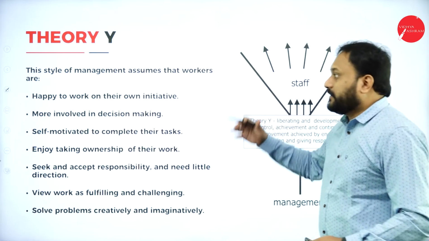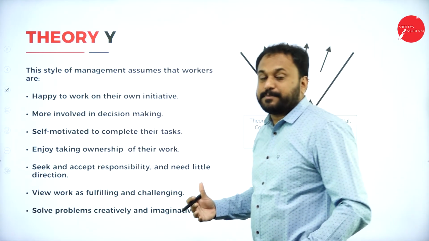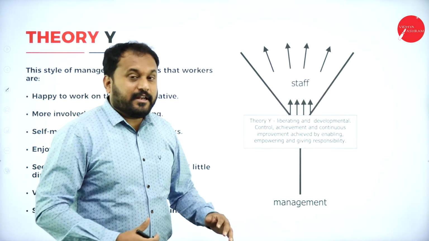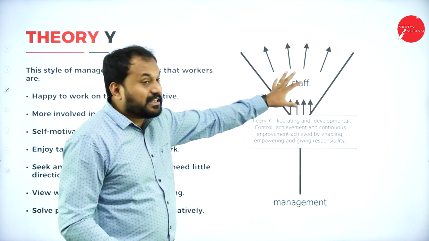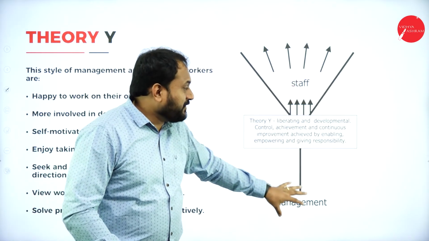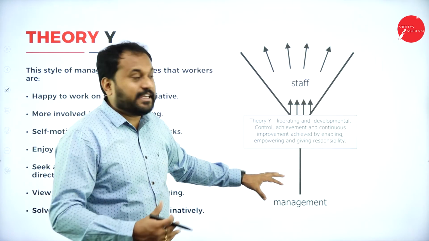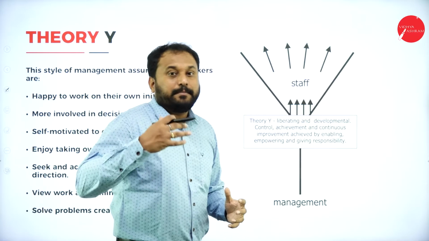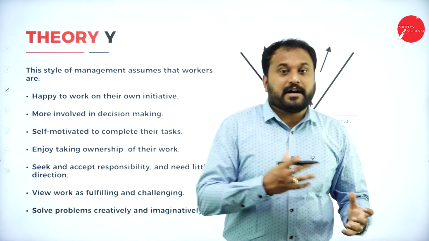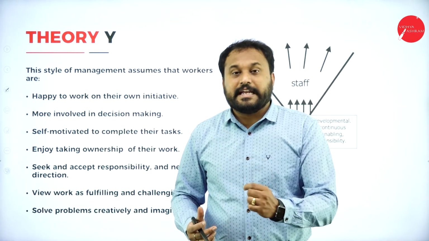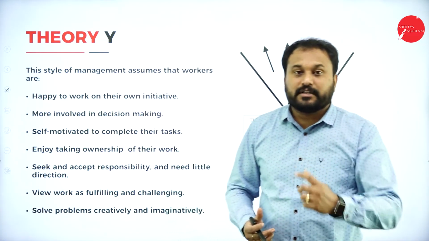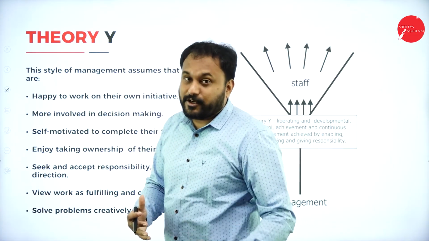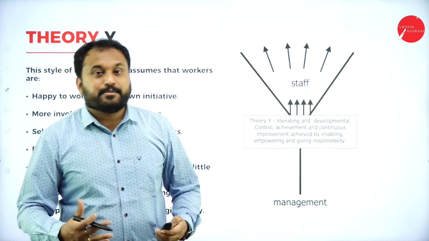Then you go with theory Y. Now here, who is actually in the benefit? The staff are in the benefit here. Now management feels that staff know everything and they'll do it. That is also good. So staff feel that people are recognizing me, people feel that I'm responsible, so I need to work really hard, is what the staff feel, and they'll work really well. That is the way you are supposed to explain.